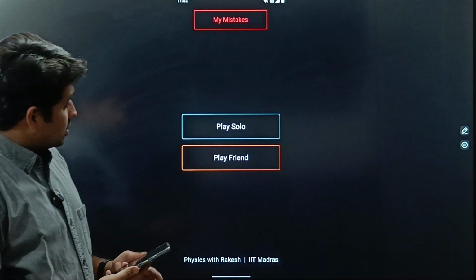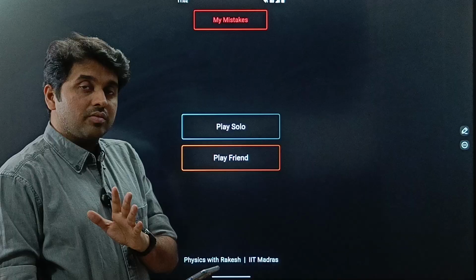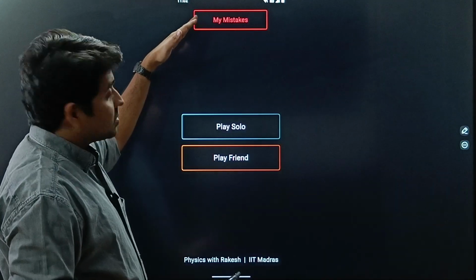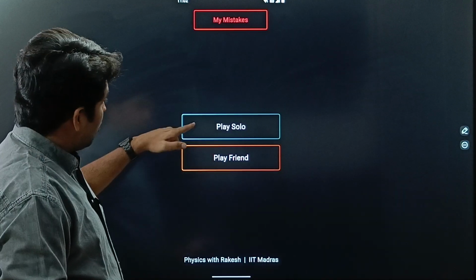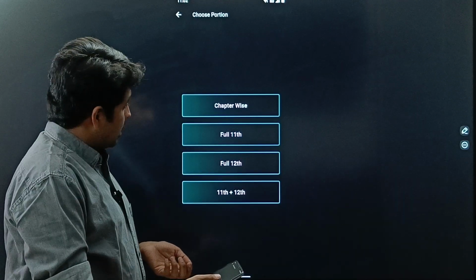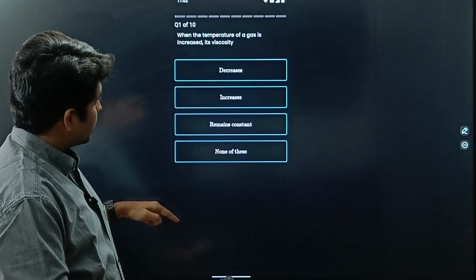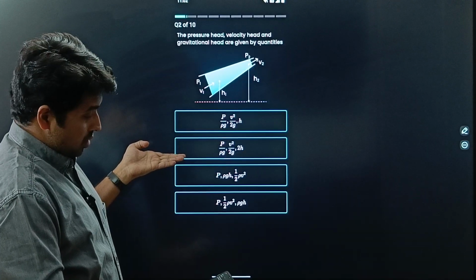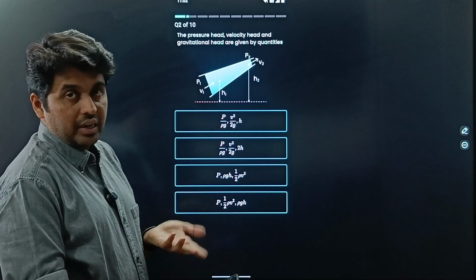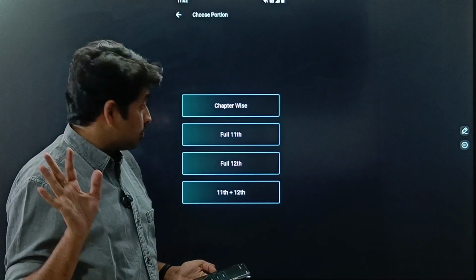Okay, and so this play friend is a very nice fun feature. I have made it on the basis of the game Mini Militia, wherein two friends are playing with each other, but it is physics. My Mistakes is where all the mistakes are stored and you can remove them. What is play solo? Play solo is just like an offline revision of formulas. You can just go there and let's say chapter wise, fluids, let us say. Okay, you are just going through the app, there is no friend etc. here. And so it will be like a nice revision for you.